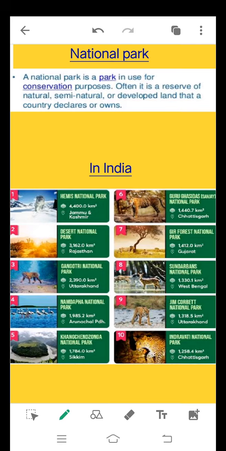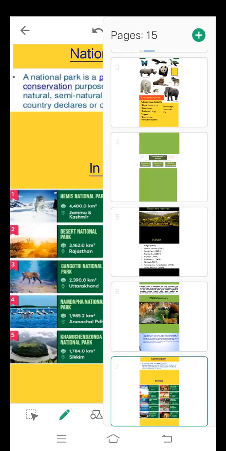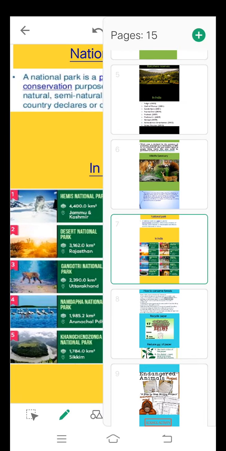Here areas are reserved for wildlife where they can freely use the habitat and natural resources. Some national parks in India are Sundarban National Park, the Gangotri National Park in Uttarakhand, the Gir Forest National Park in Gujarat. So here are some of the places where animals are conserved.